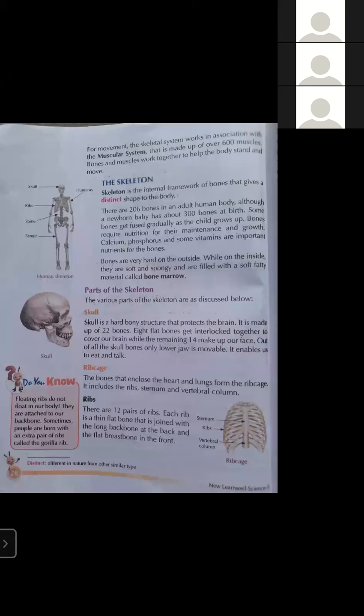It includes the ribs, sternum and vertebral column. These are the 3 parts of the rib cage: sternum, ribs and vertebral column. So what are ribs? There are 12 pairs of ribs. A pair means one pair having two parts. So 12 pairs means a total of 24 bones.